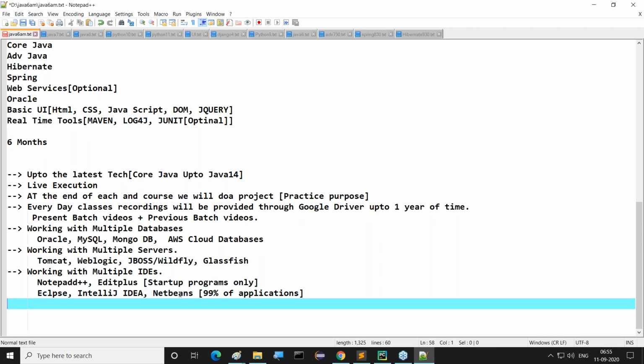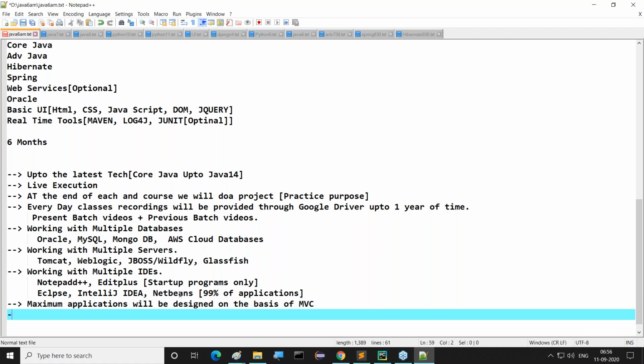So when we join a company, you should not see anything new. Everything must be covered under your training process only. So we are going to provide even this one also. Next, after completion of this, maximum applications will be designed on the basis of MVC, model view controller. Right, sir. On the basis of this MVC pattern only, we are going to prepare the applications, max applications.